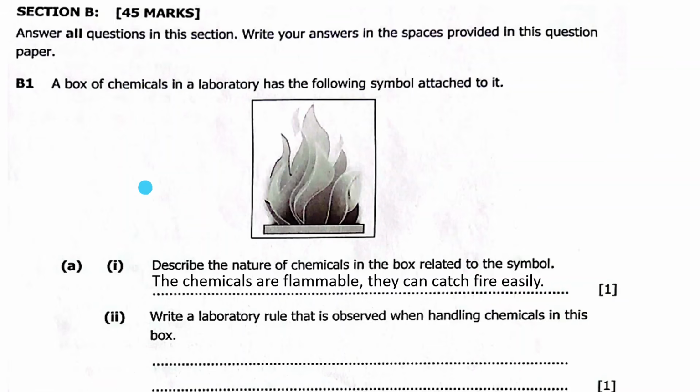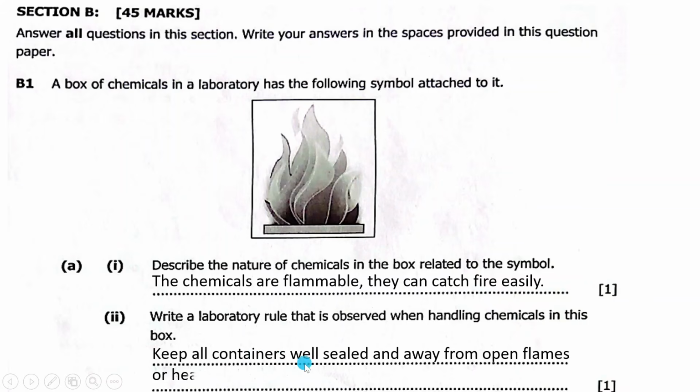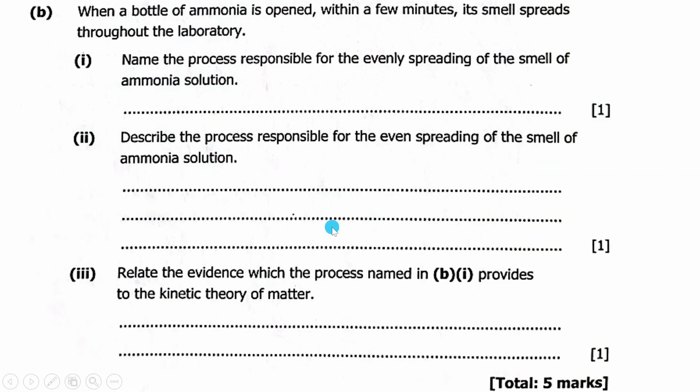What rules do we have in handling chemicals which are flammable like petrol? So it's similar. Keep all containers well sealed and away from open flames or heat sources, so that this one doesn't catch fire. Let's move.